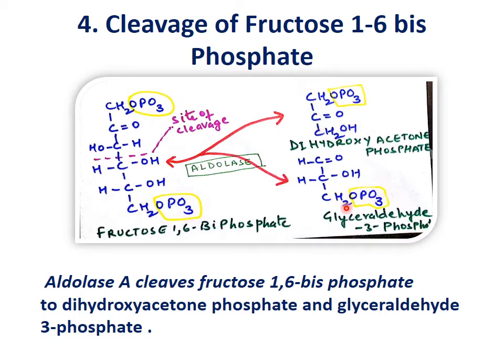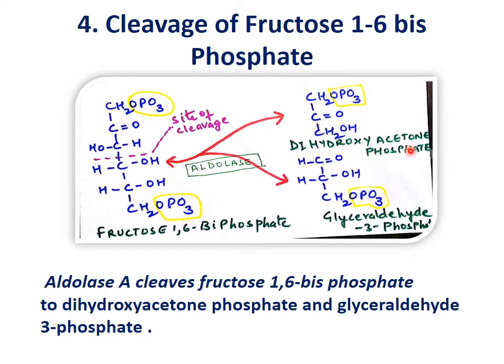Both have 3 carbons. One is a keto compound and one is an aldehyde compound, and the phosphates are shared, one with dihydroxyacetone phosphate and the other with glyceraldehyde 3-phosphate. The enzyme responsible here is aldolase A.